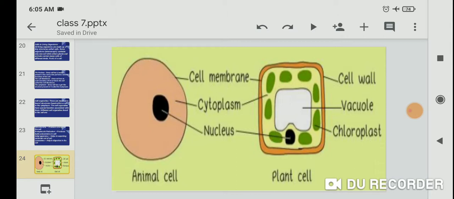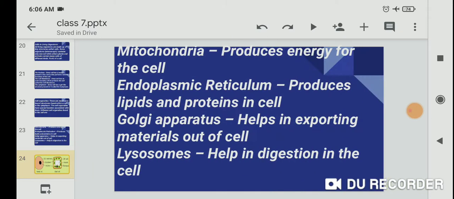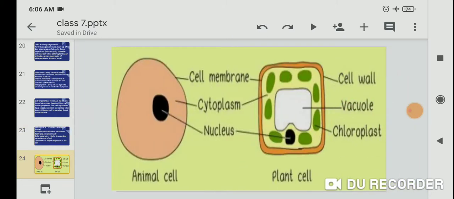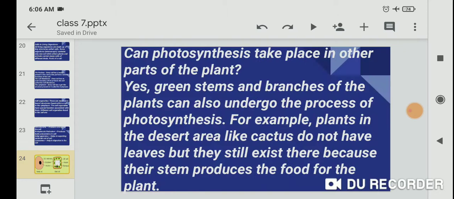So to compare animal cell and plant cell, the differences are in the structure. First, the cell membrane is present in animal cell. Plant cell has no cell membrane. Oh sorry, the cell wall is present in plant cell and absent in animal cell. The vacuole is also present in plant cell, but there are no vacuoles in the animal cell. And chloroplast is present in plant cell and absent in animal cell, and the nucleus is present in both plant and animal cell.